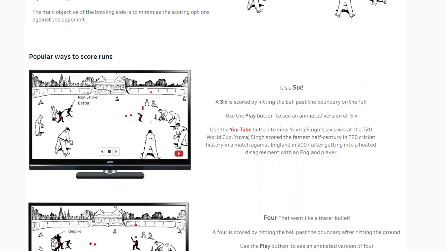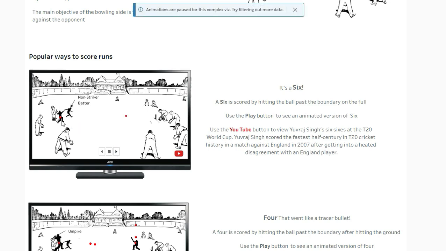The USP of my visualization is the animation that I've created. For example, these are the rules and regulations, and this is a six. Now, what is a six? It's scored by hitting the ball past the boundary. So you can have animation. I'm just turning my animation on over there. Now you can see this red ball will travel, travel, travel, and here you go. It will pass over the umpire's head and move over to the six.